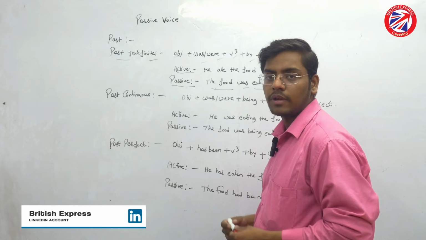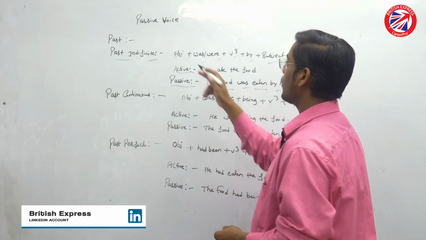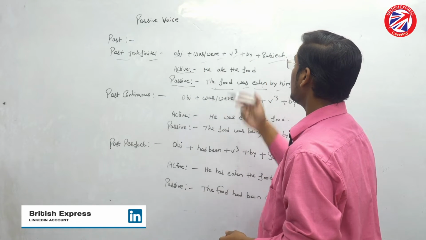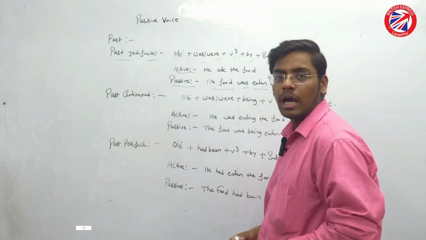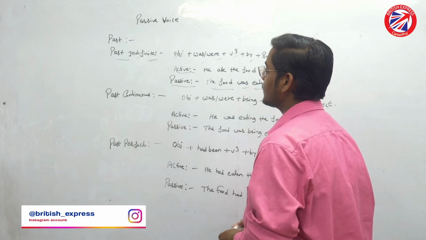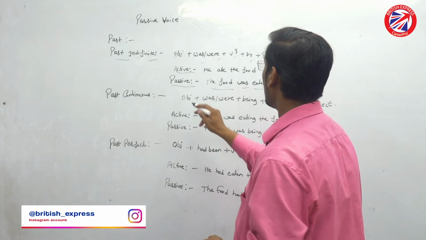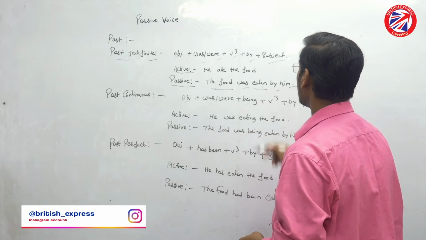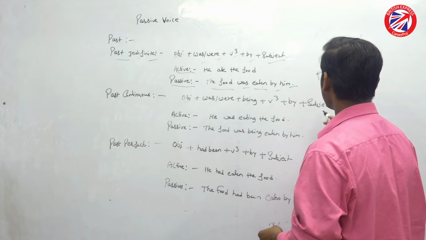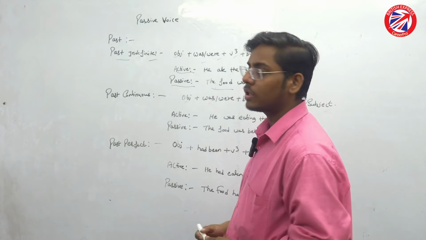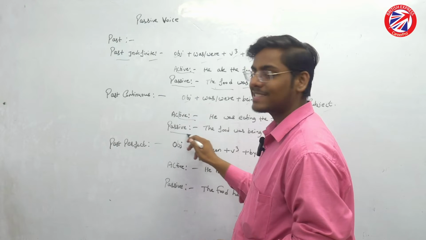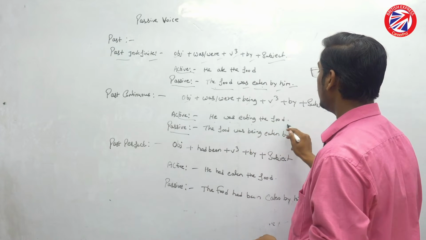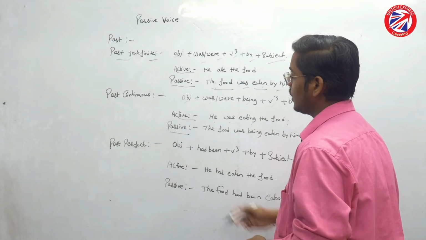As you can see, we have used the past indefinite rule: object plus was, were, V3 plus by plus subject. Now let's move on to the next one, that is the past continuous one. Here we have the rule: object plus was or were plus being plus V3 plus by plus subject. Now let's convert this active one into the passive voice. He was eating the food. And now we have to convert it into the passive one.